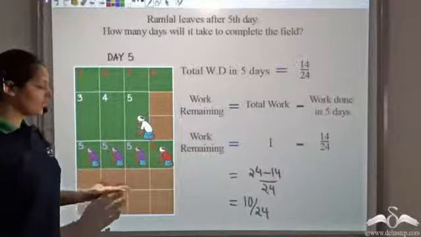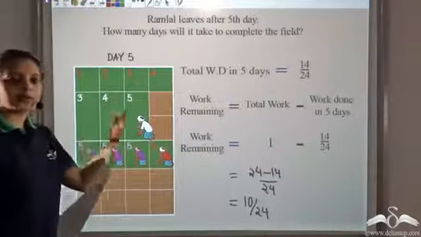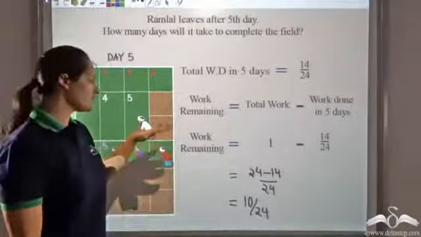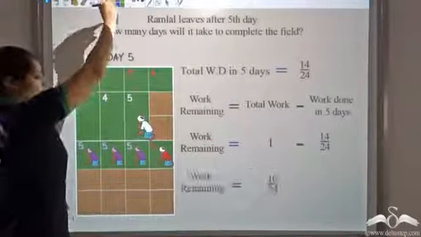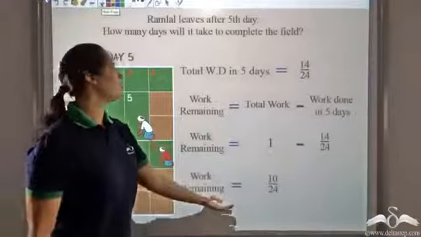Visually you can see that 10 of these 24 equal parts are still remaining. That work has still to be done. So the work remaining is 10 by 24.